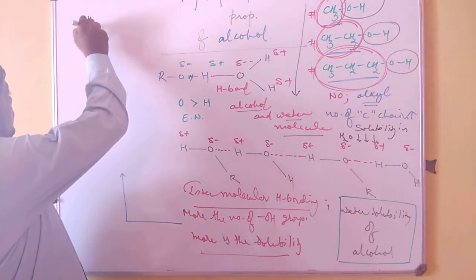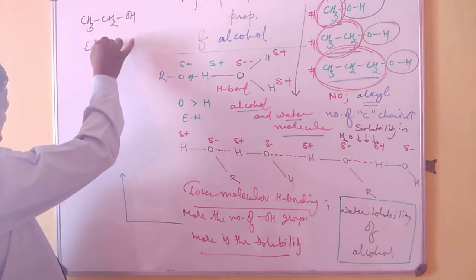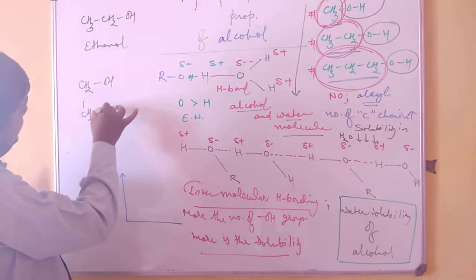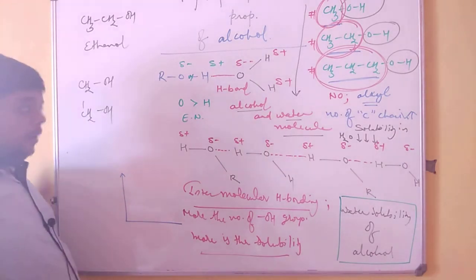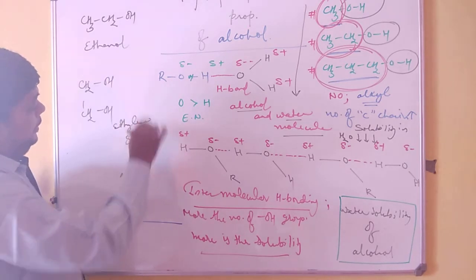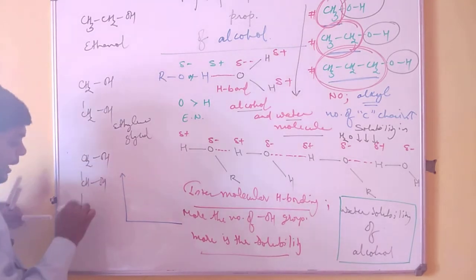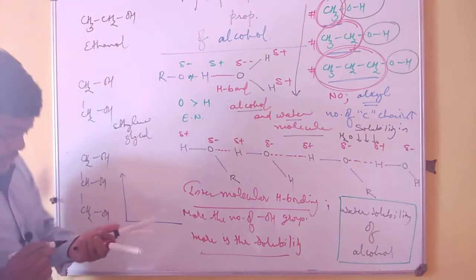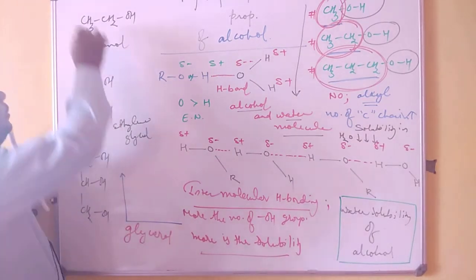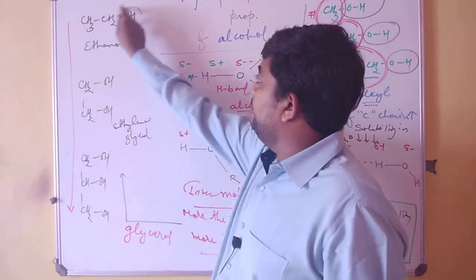If I have CH3CH2OH, that is ethanol; if I have CH2OH-CH2OH, that is ethylene glycol; and if I have CH2OH, CHOH and CH2OH, that is glycerol, then going down this trend, the number of hydroxyl groups increases.